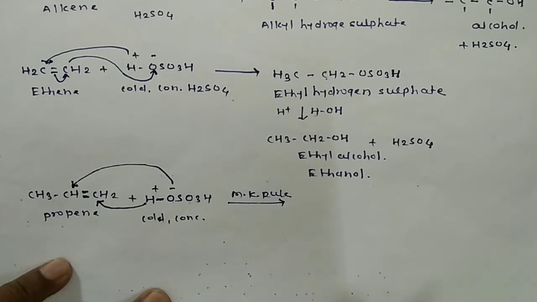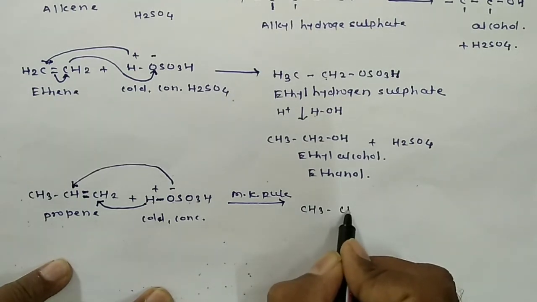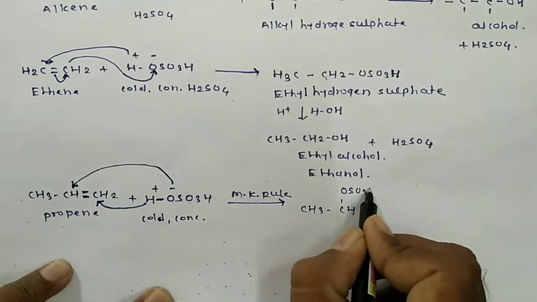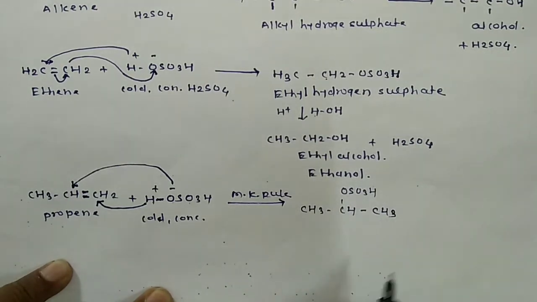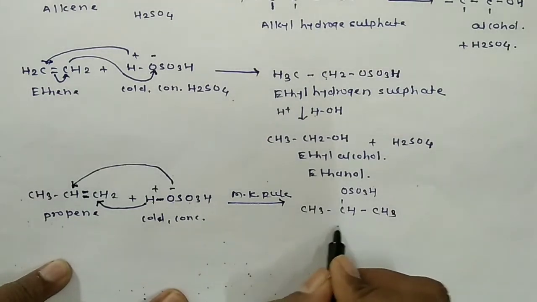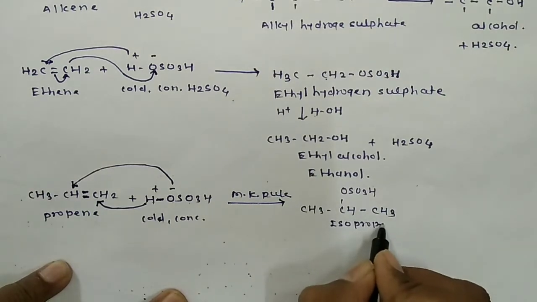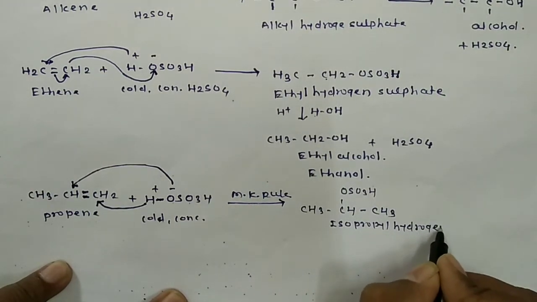So we get the product here, CH3CH OSO3H, and now CH2 becomes CH3. So it is isopropyl hydrogen sulfate.